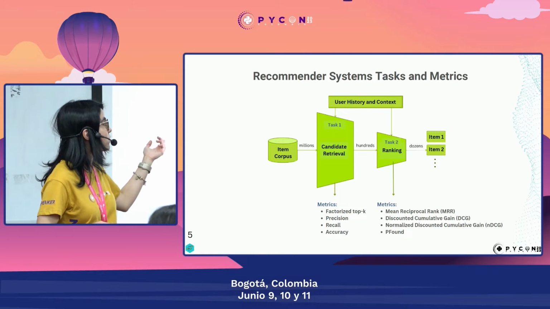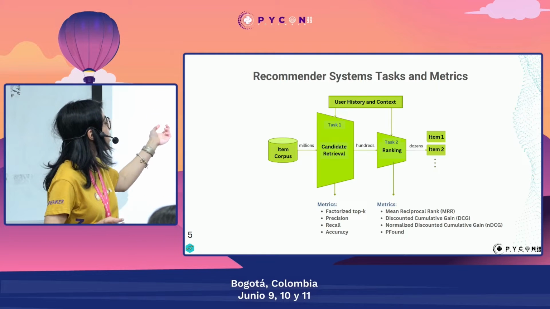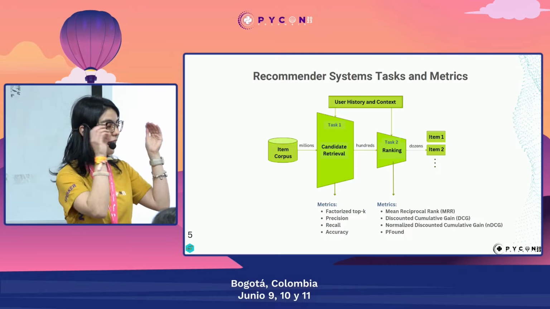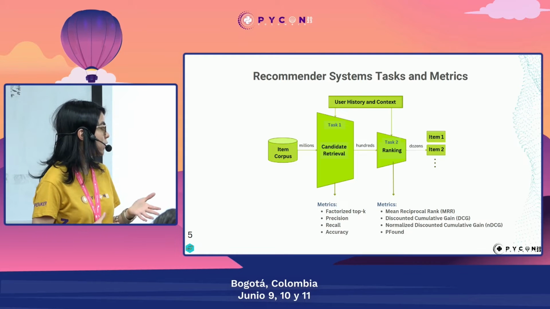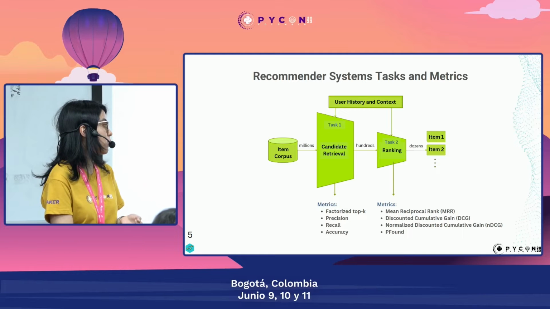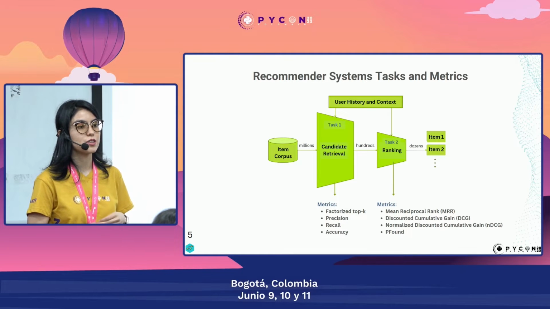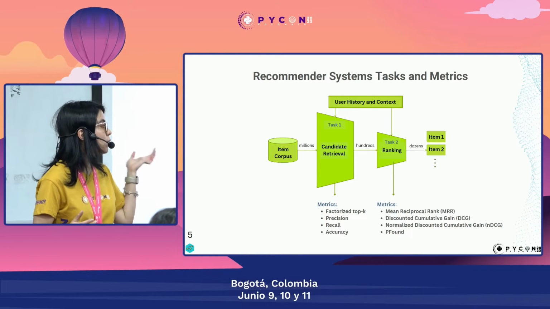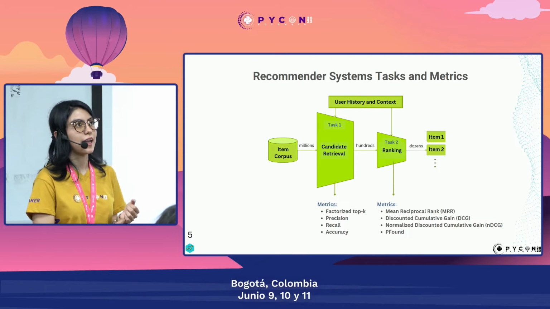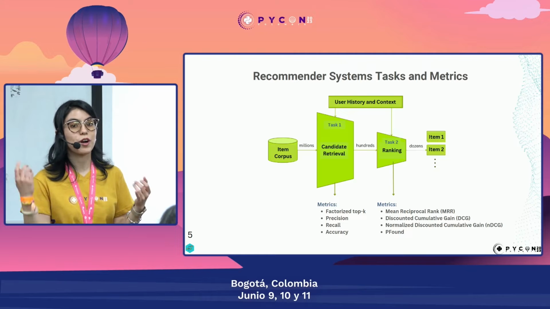Imagine having to order or sort millions of items. Candidate retrieval helps us get a smaller set of items, and then we use metrics like mean reciprocal rank, discounted cumulative gain, and others in order to evaluate the sort. For example, mean reciprocal rank measures the first occurrence of a relevant item.